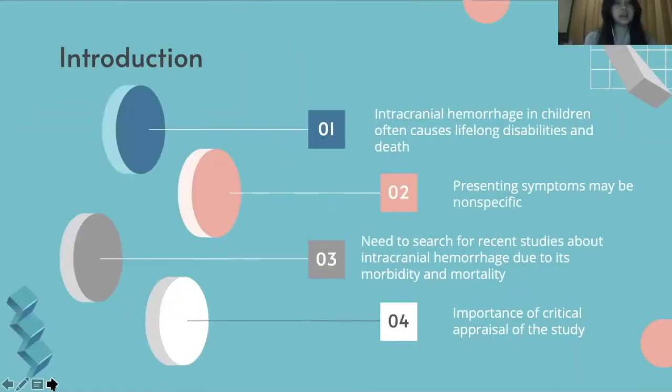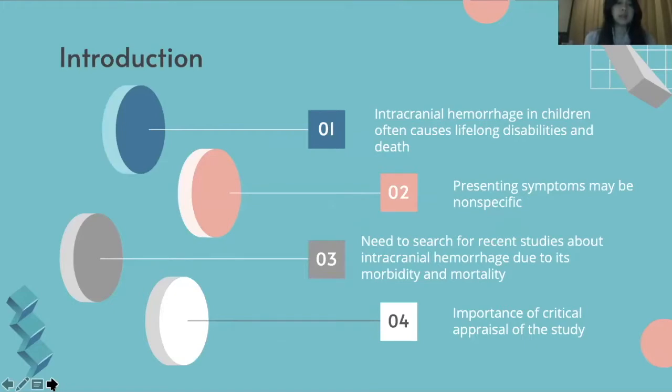So intracranial hemorrhage is a condition when bleeding occurs within the intracranial vault, which includes brain parenchyma and surrounding meningeal spaces. When it occurs in children, intracranial hemorrhage often causes lifelong disabilities, such as developmental delay, cerebral palsy, and epilepsy, or even death. Intracranial hemorrhage accounts for almost 50% of all cases of stroke in pediatric cases. Intracranial hemorrhage may be difficult to diagnose because the presenting symptoms can be non-specific.